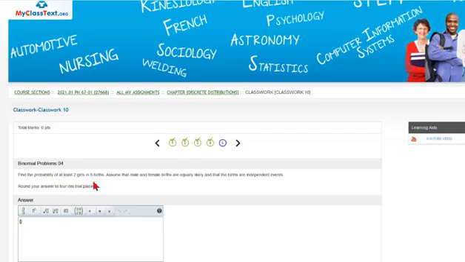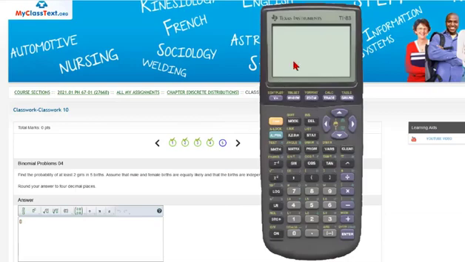So we'd be able to do this problem using the binomial probability distributions on the calculator. The key here is, how do we find the probability of at least 2 girls in 5 births on the TI-83 or TI-84? The way that is done is using a distribution called a binomial probability distribution.